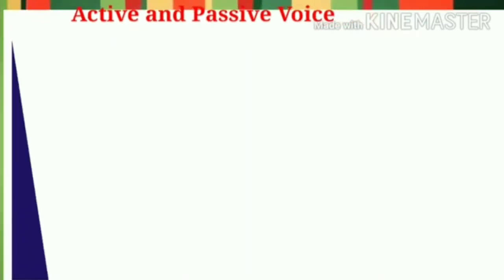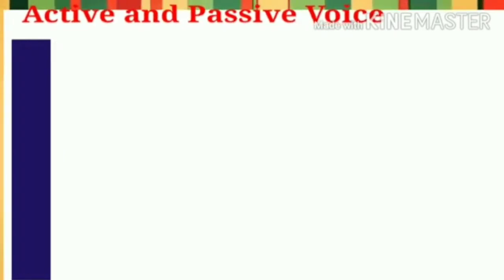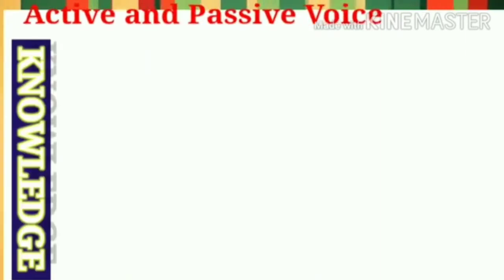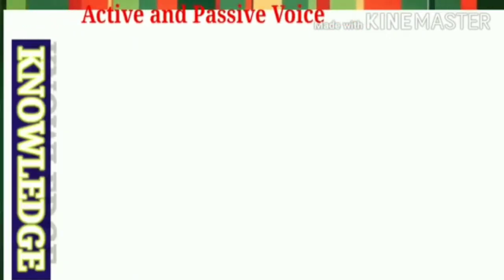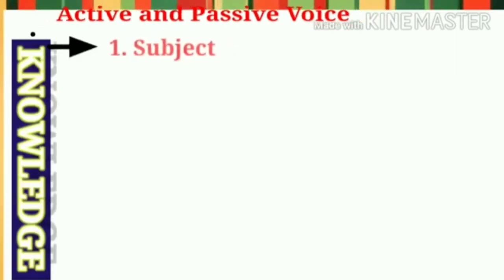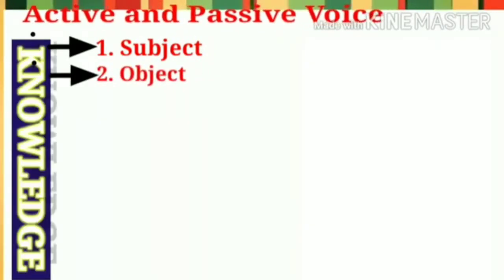Students, when we study active voice and passive voice, we need to have thorough knowledge of following elements of a sentence. Let the sentence be in active voice or passive voice. We must know following things in detail. Which are these elements? Let us see as follows. The first is the subject of the sentence. The second is the object of the sentence.